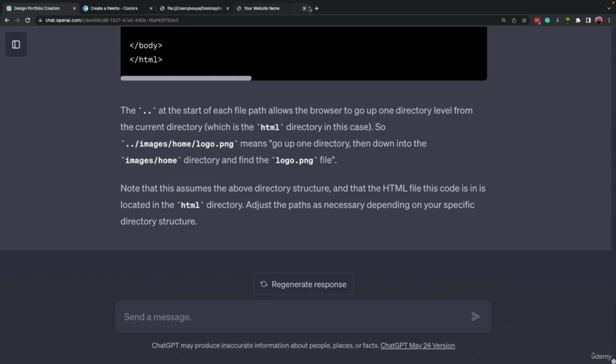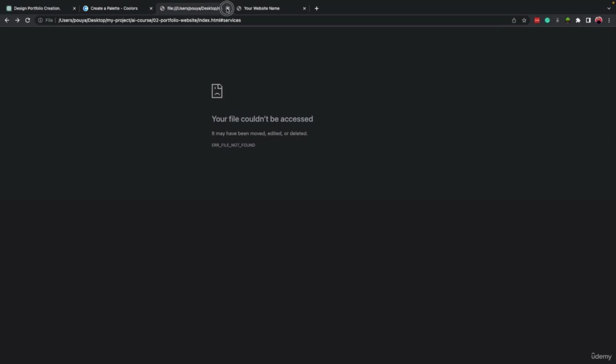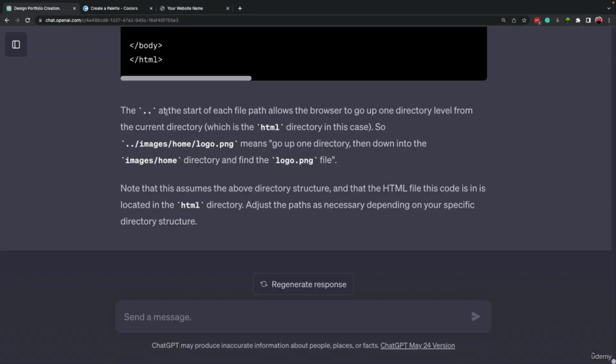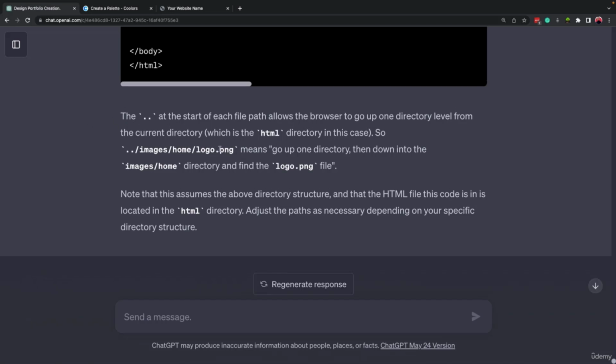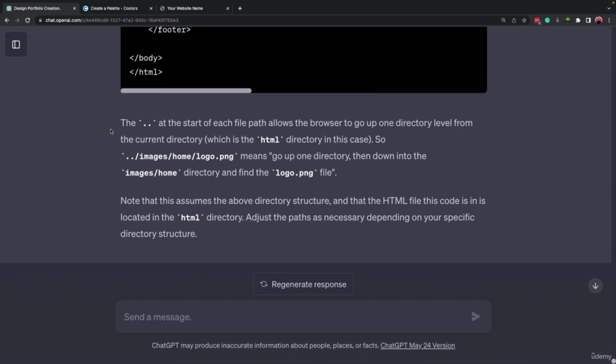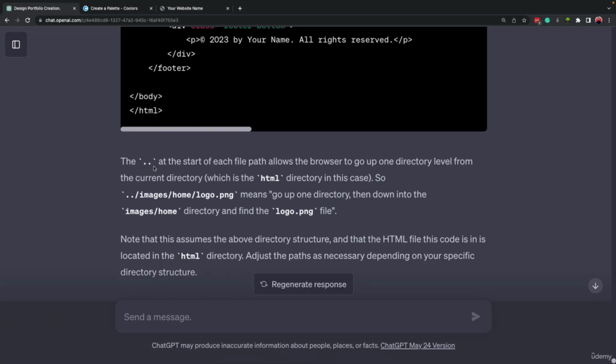So let's come here. Let's close this. Let's come here and read the explanation. I want you to learn this because it can come handy. It wrote down the 2 dot at the start of each path allows the browser to go up one directory level from the current folder directory.